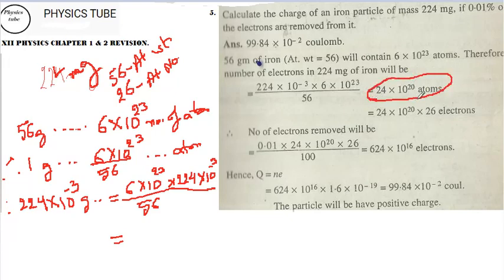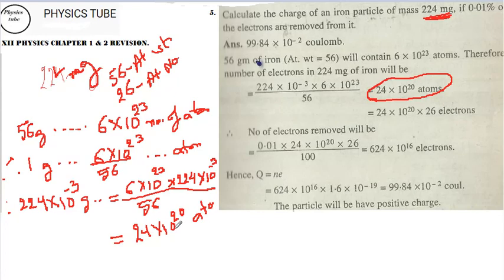Now, this amount of iron has 24 into 10 to the power of 20 atoms. Now, how many electrons are there?